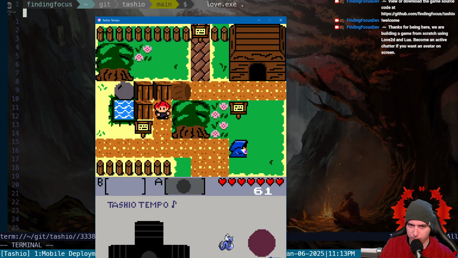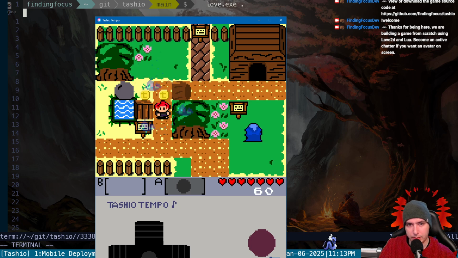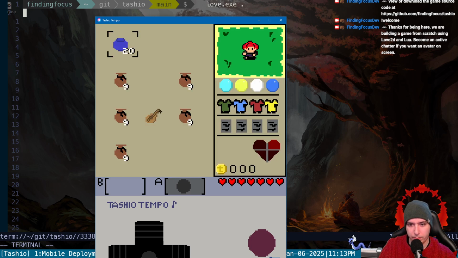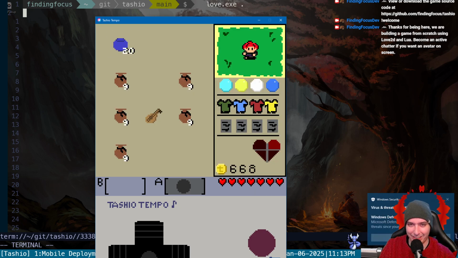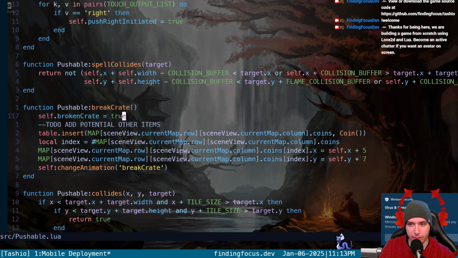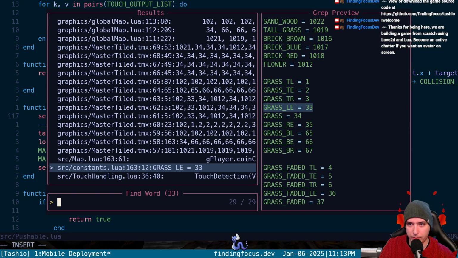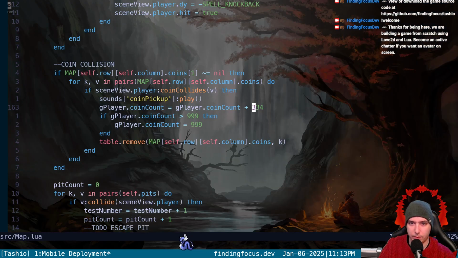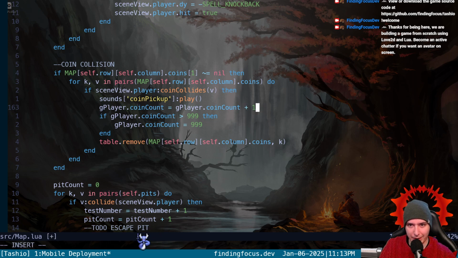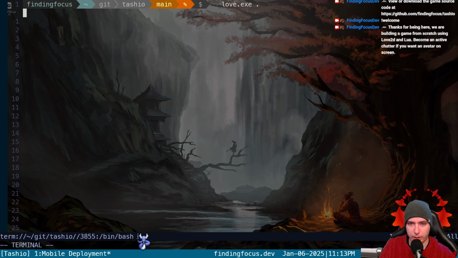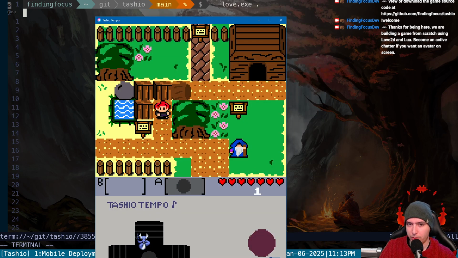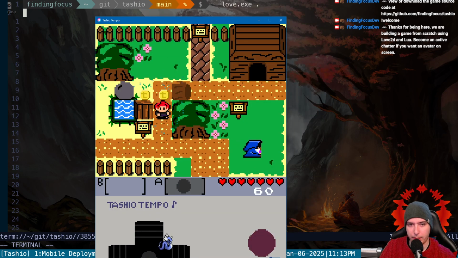We got our coins working inside our breakable crates yesterday, so we can break crates as well as have an inventory of coins. We've got 0, we can pick some up. Well, yeah, we put in the wrong info here for the coins. Where did we do this? Coin count. Yes, we were making sure we can't go over 999 coins, so we'll just increment our coin count by 1 and we should get the right values here. Today's going to be a short day because I got work in the morning and I got started late streaming today, but there we go, correct coin count.